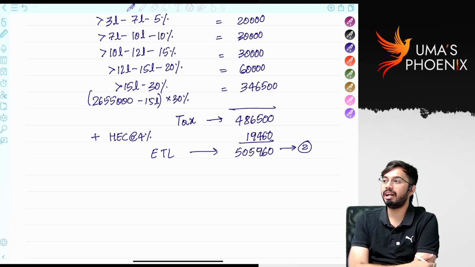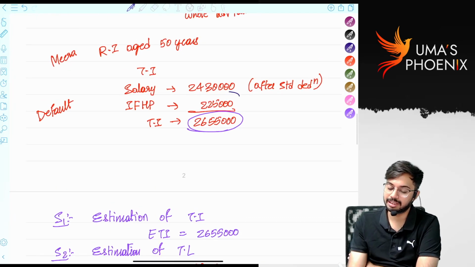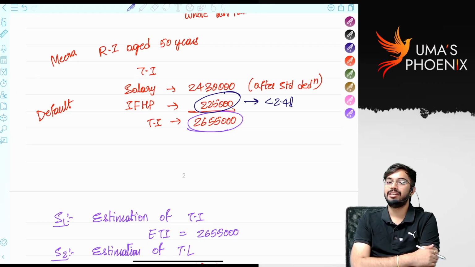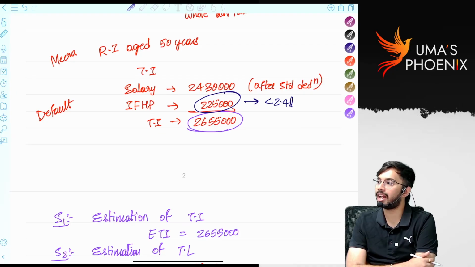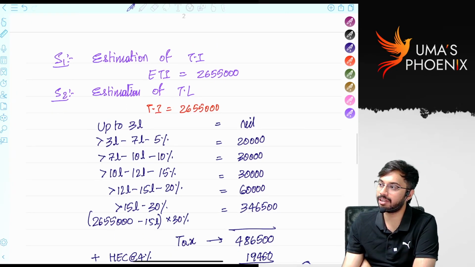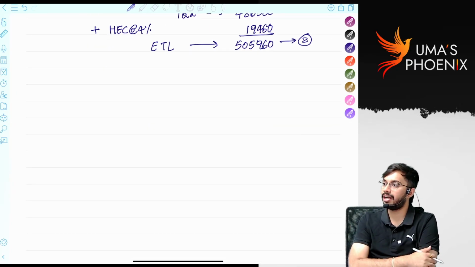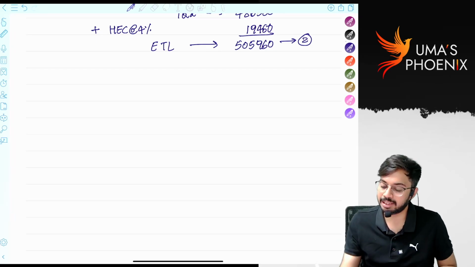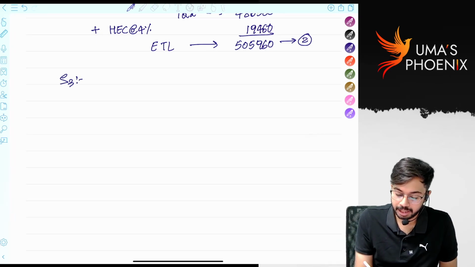Employer will obviously deduct TDS, right? But tenant will not deduct TDS because the rent is less than 2.4 lakhs. In case of rent, TDS provisions will get attracted only if rent is 2,40,000 or more. So your rent is less than 2,40,000, so tenant will not deduct TDS. However, employer will deduct TDS. Can we estimate TDS that will be deducted by employer? Yes, okay. Let's estimate. Step 3, estimated TDS.